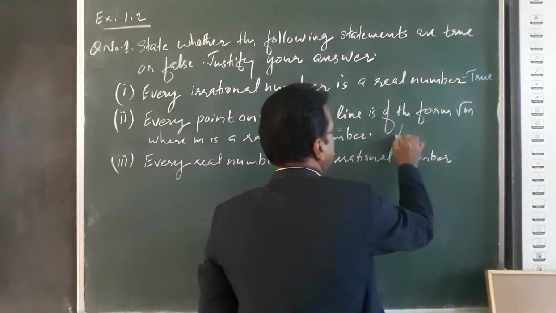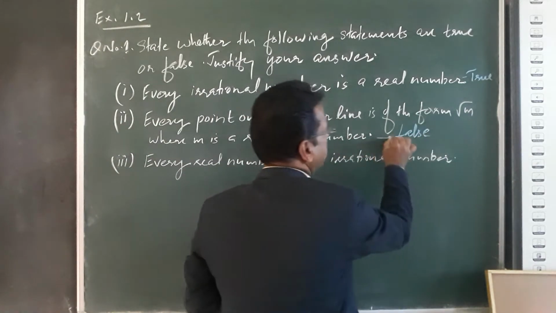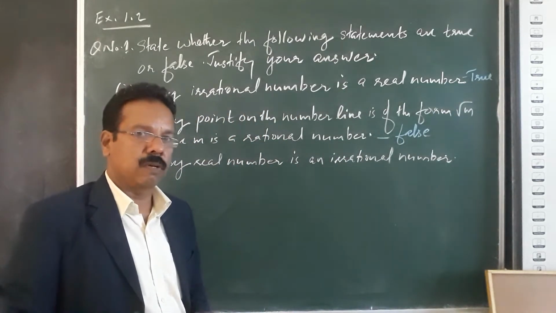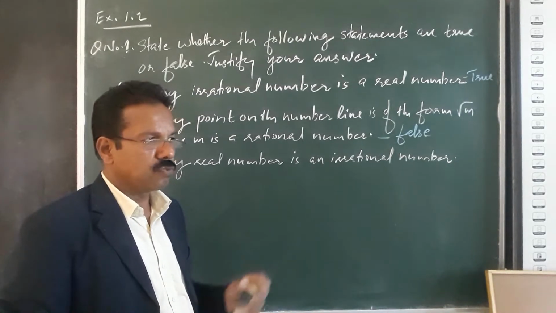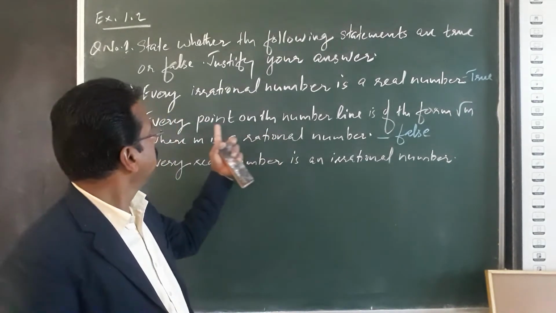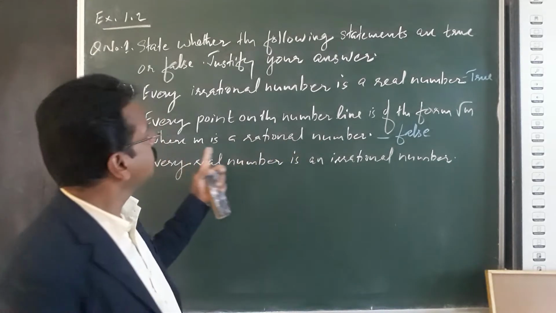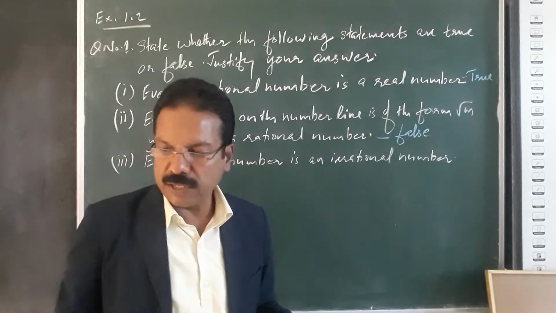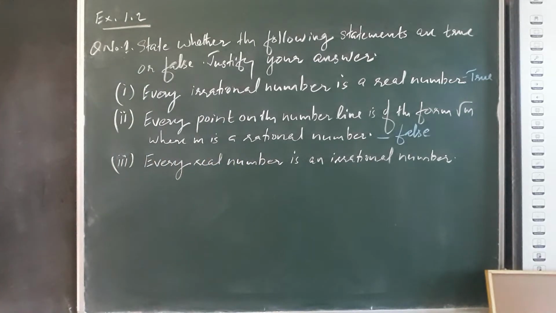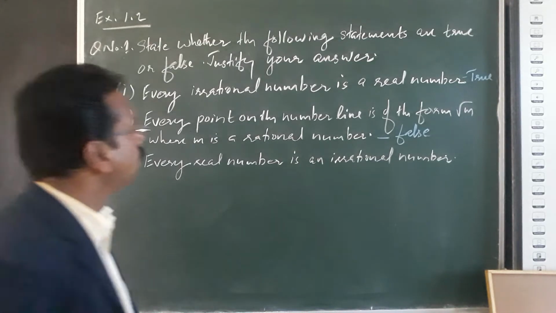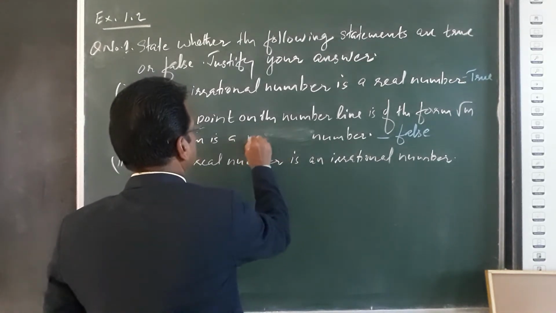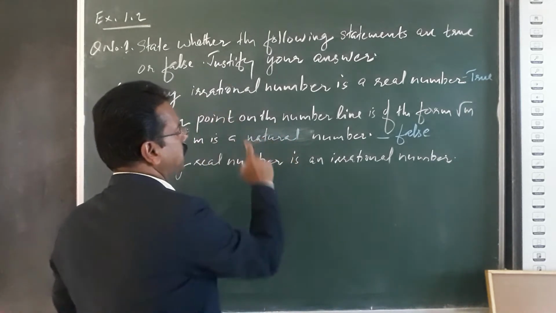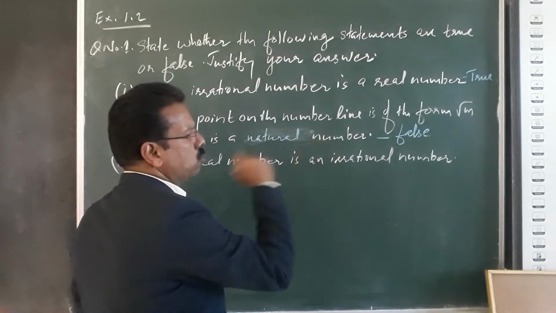The reason is, the square root of any natural number m is always positive.